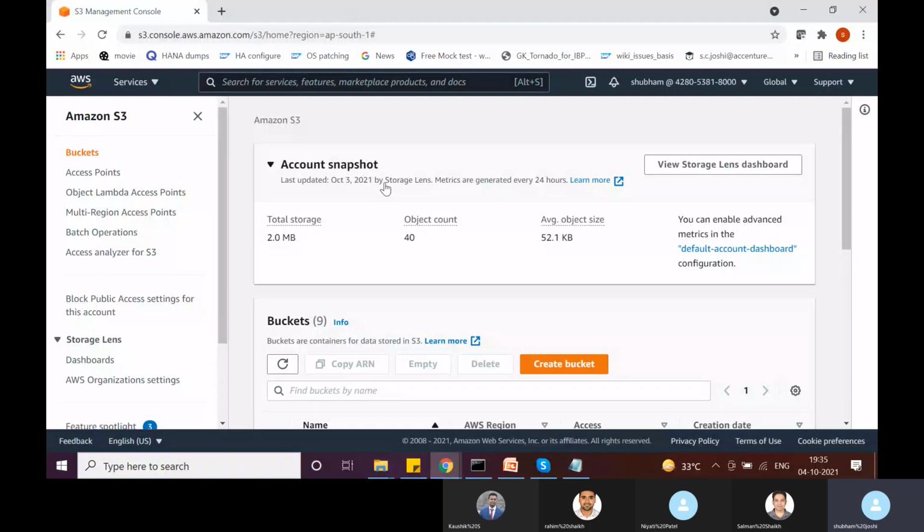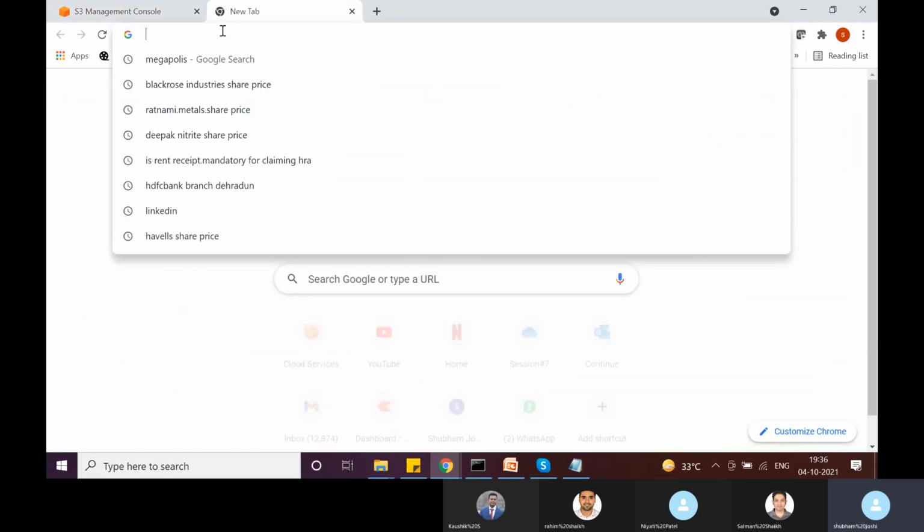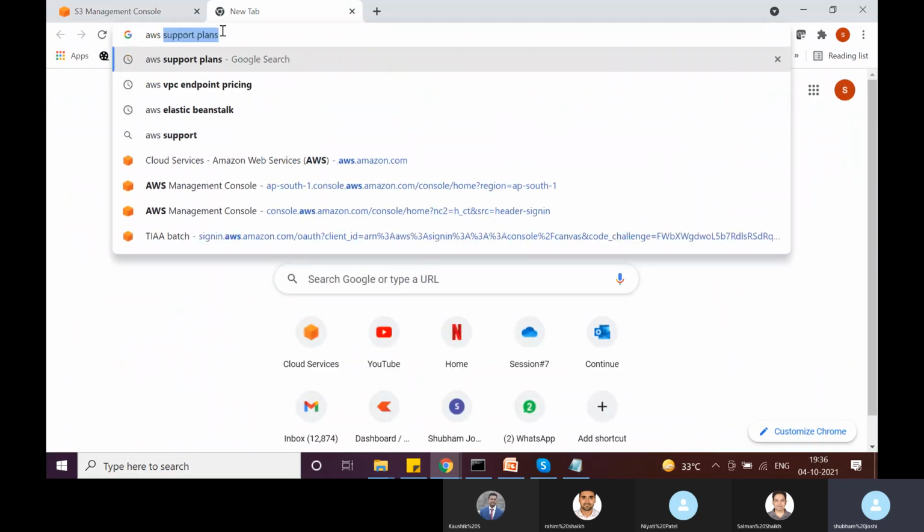There will be no questions with respect to pricing, like how much VPC endpoints are charged per hour. Nothing like that. If you want to see any pricing, just simply say AWS, then the service name, and then write pricing. There will be a pricing page. It will list down how they charge you for that specific service.